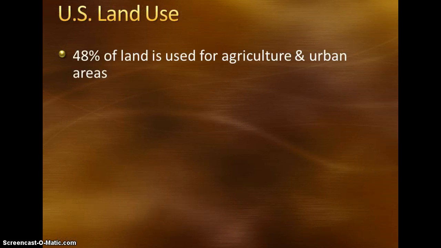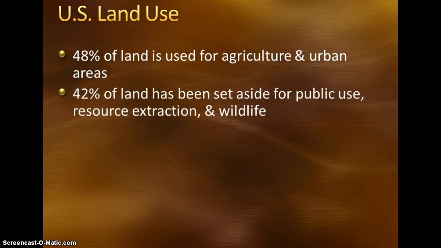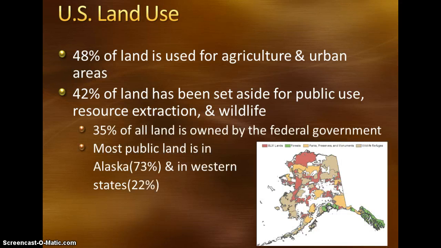In the United States, 48% of our land we use for agricultural and urban areas. The other 42% we set aside for public use, resource extraction, and wildlife. 35% of all of our land is owned by the federal government. Most of that public land is in Alaska, with just under 3/4 of it, and about 22% is in the western states.